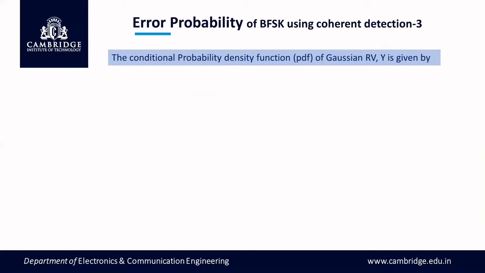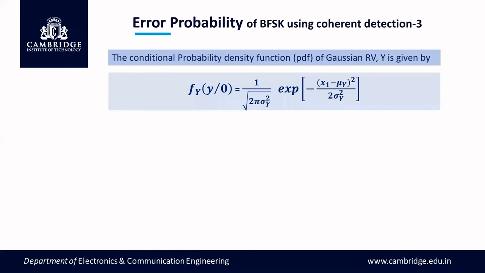So in the earlier slide, we had defined a random variable y, and we found its mean value as well as variance. Now we should define the probability density function of this random variable y, that is, the conditional probability density function, because we have assumed that symbol 0 is transmitted. So the probability density function f_Y of y given 0, which says that symbol 0 is sent, is given by this equation.